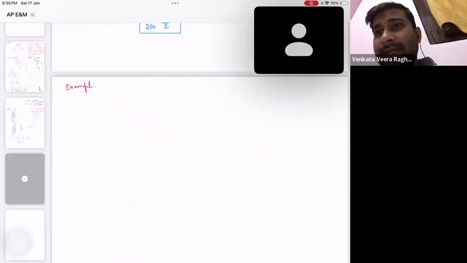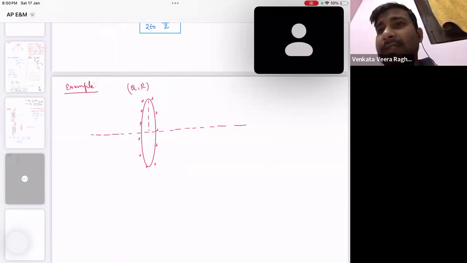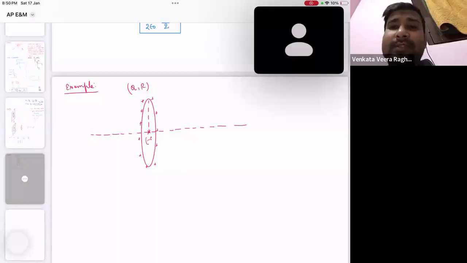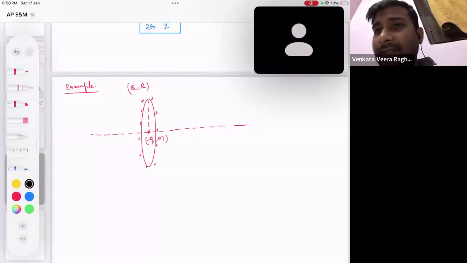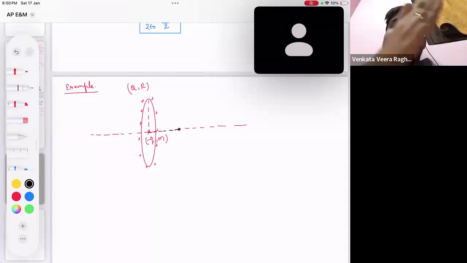So in this example, what is given to us? A ring is given to us. The ring has uniformly distributed charge, and the total charge on the ring circumference is given as Q. The radius of the ring is R. Now, if you keep a charge particle at the center of the ring, then it will experience zero force. I am taking a negative charge particle here. Now what we did, if I displace this charge particle slightly, along which direction? Along the axial direction.